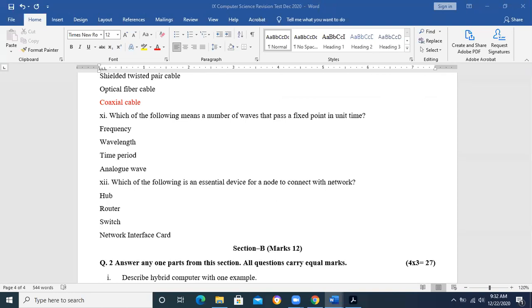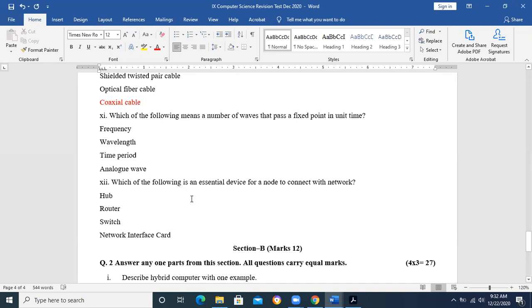Frequency. Okay. Number of waves passing through a fixed point in unit time is called frequency. We also call it the cycles per second.